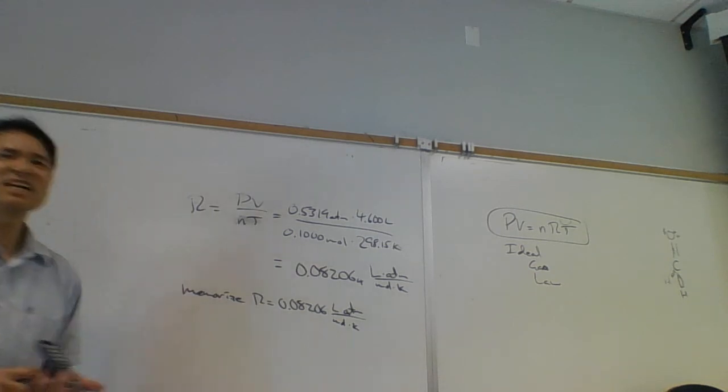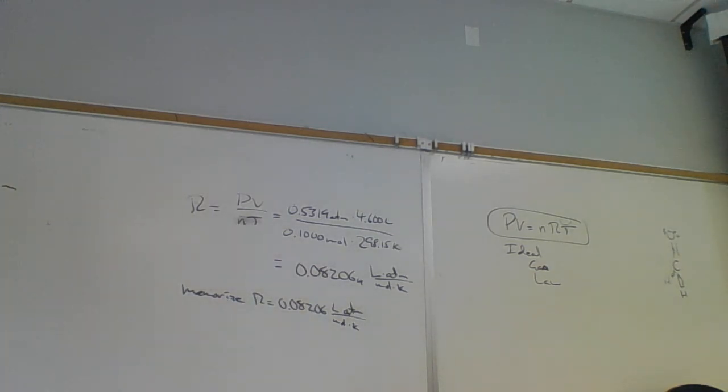It's not just one data point. If we just did one experiment, this experiment could be in huge error. But what people have done is they've done many, many experiments and then averaged it. And this is the number that you come out with, R.